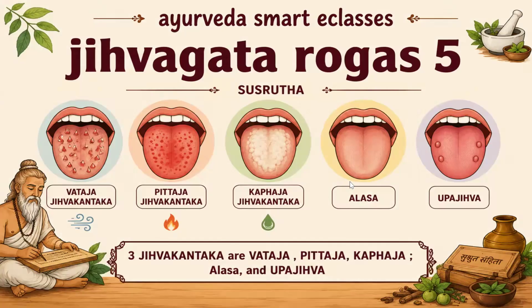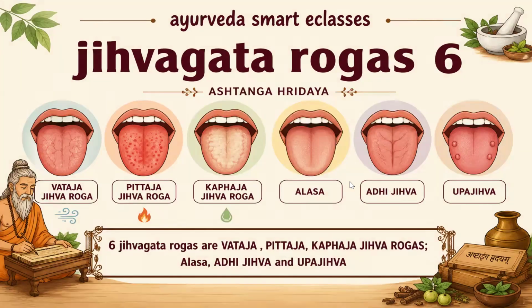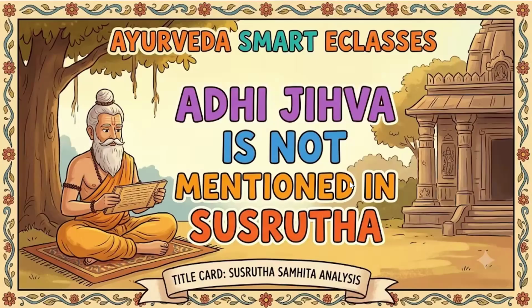So Sushruta mentioned 5 types: Vadaja Jihva Kandaga, Pittaja Jihva Kandaga, Kabaja Jihva Kandaga, Alasa and Ubajihva. So 3 Doshaja Jihva Kandaga plus Alasa and Ubajihva. Whereas Ashtanga Hridaya mentioned 6, the 3 Doshaja Jihva Gadaroga, that is Vadaja, Pittaja, Kabaja, Alasa, Ubajihva as well as Adi Jihva. Adi Jihva is not mentioned in Sushruta.